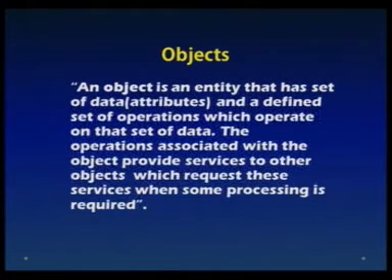If we think carefully about object-oriented systems, what actually objects are, and how we will think about the system in terms of objects, because when you are designing, you have to design your objects, and only then can you implement those objects with the help of certain concepts available in the object-oriented paradigm. An object is an entity that has a set of data, also called attributes of the object, and a set of defined operations which operate on that data and provide the services.